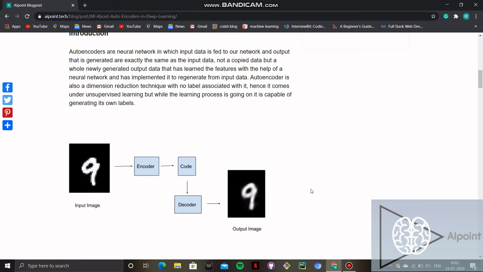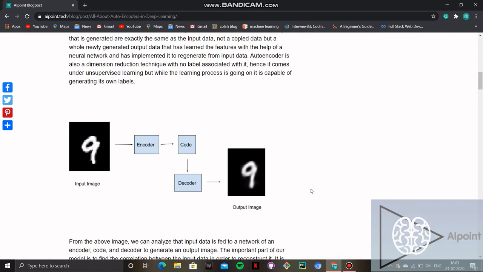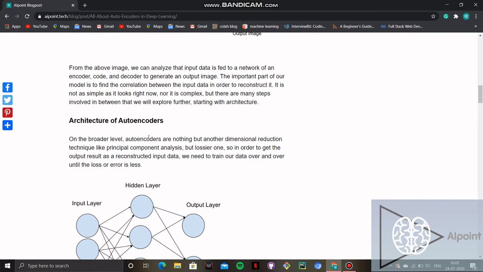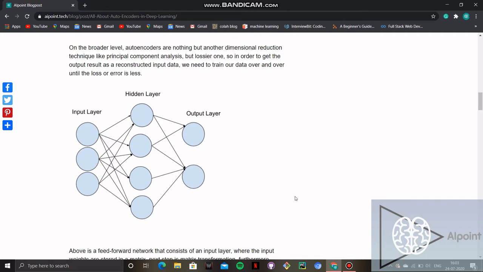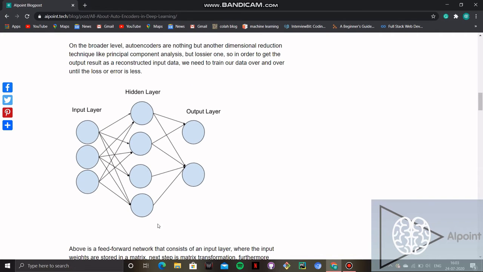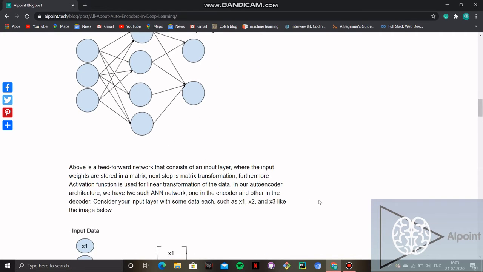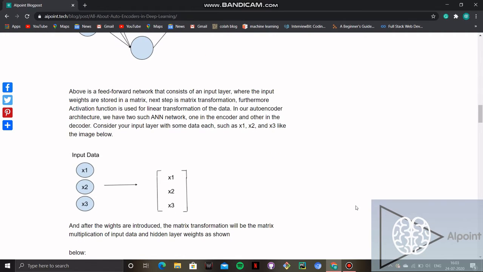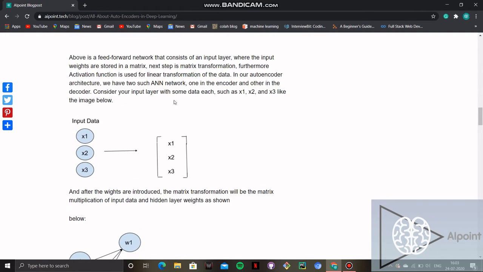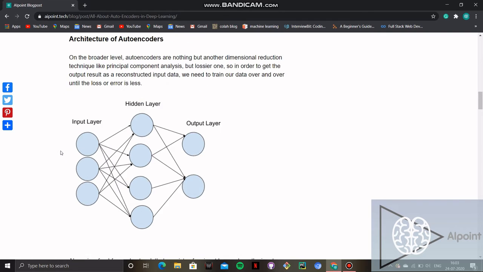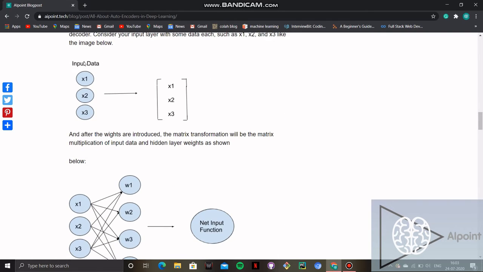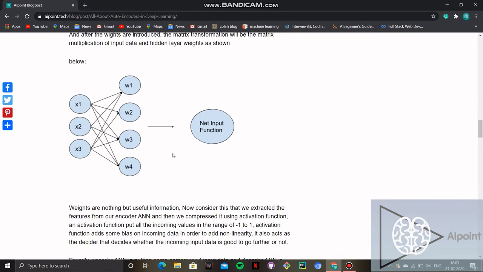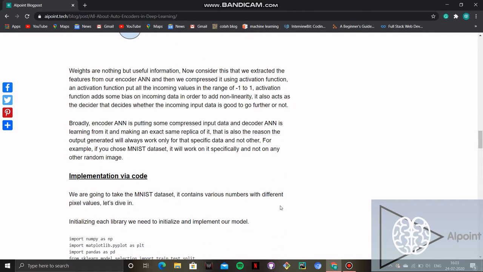So how can we apply it? This is the architecture of autoencoders. It includes two artificial neural networks, one is the encoder and the other is the decoder. We have given all the theory about the artificial neural network and input data, the input function, net input function, and everything.